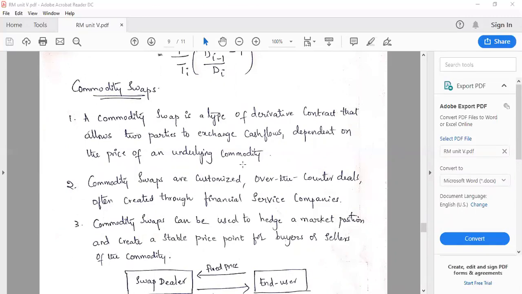So in commodity markets, what will usually be exchanged? Steel, iron, silver, or in the bullion market gold, silver, copper, and in agricultural markets rice, maize, jowar, all these things will be exchanged. Commodity swaps are customized and they are over the counter deals. We all know it is an over the counter deal. What is an over the counter deal? OTC means it is not a standardized one, it is done outside the stock market. So commodity swaps are customized.